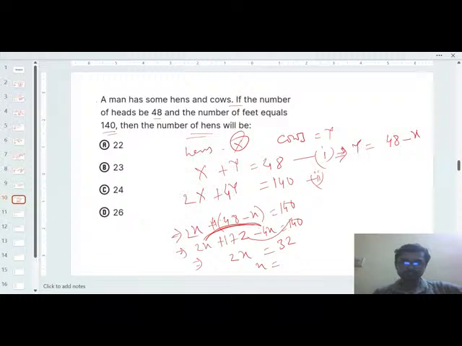Just a second. I think there is a little bit. Okay, so 48 into 4. So that will be how much? That will be 192. So 192 minus 140, so that will be your 52, right? So x will be 52 divided by 2. So that is 26. So the correct option will be what? Correct option will be 26. Understood? So the total number of hens is 26 here.